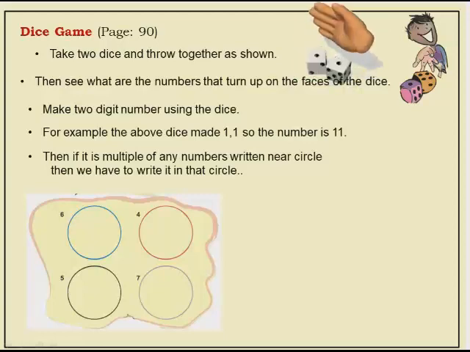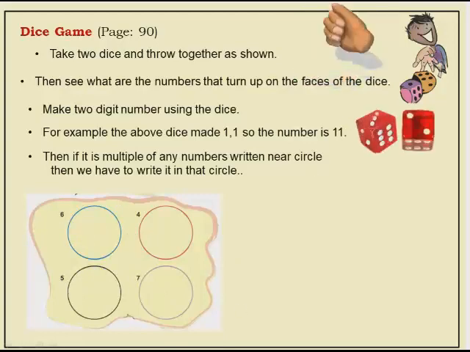2, 4, 6, 8, like that. So if the number which we are getting is a multiple of any of the numbers given near the circles, 6, 4, 5, 7, then we have to put it. See, the number which I made is 11. Is 11 a multiple of 6? No. 4? No. 5? No. 7? No. So I will not put that number here.